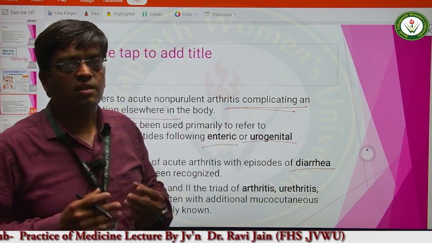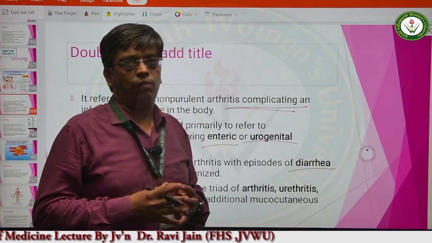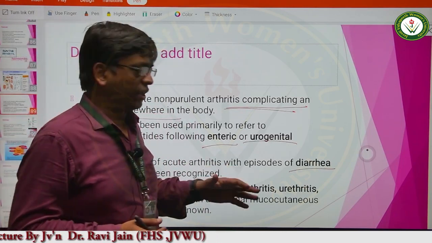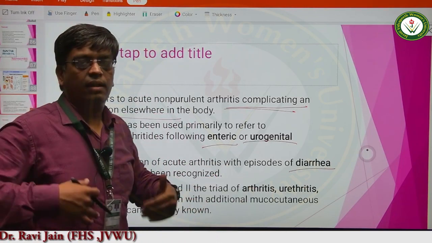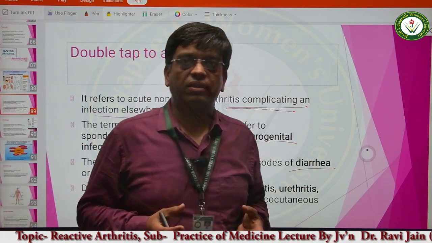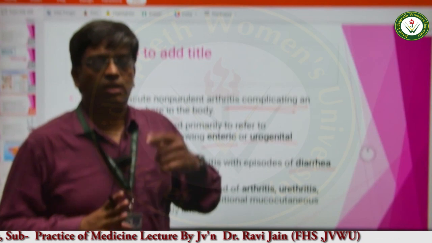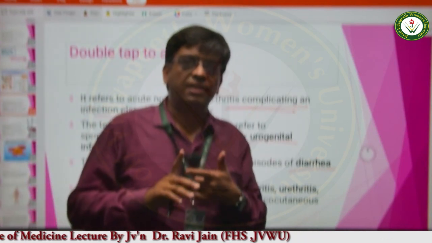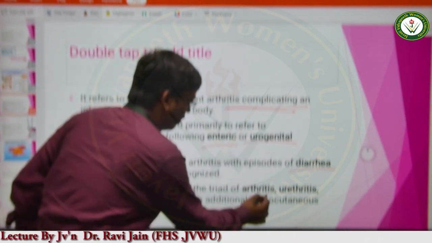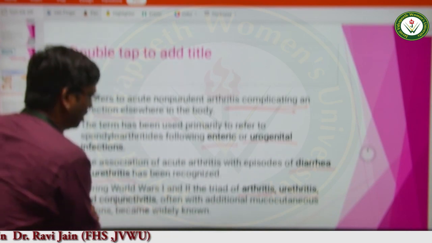A lot of soldiers during World War I were found affected by this particular disease condition, and they did not come directly with reactive arthritis, but they came with the triad of three features. They came with conjunctivitis, urethritis and arthritis. Triad of arthritis, urethritis and conjunctivitis.